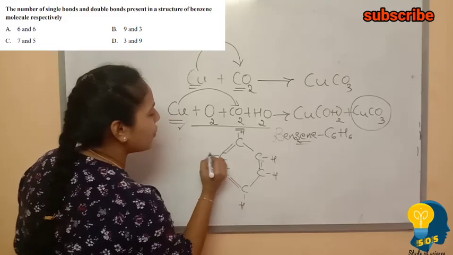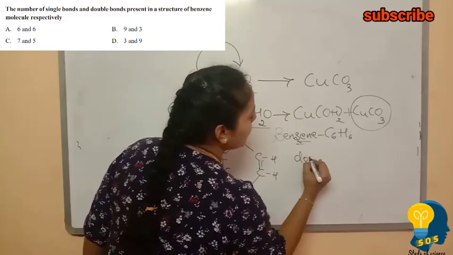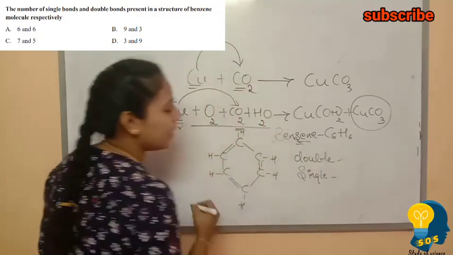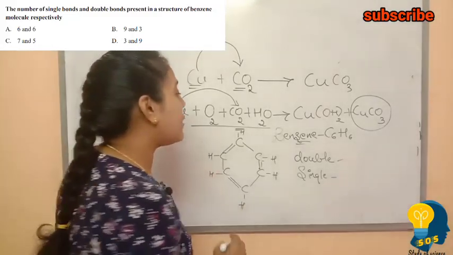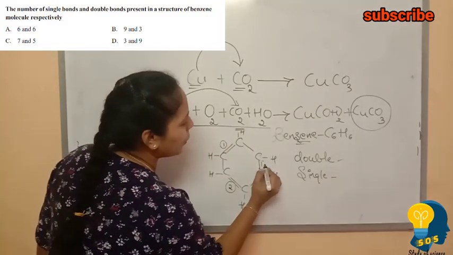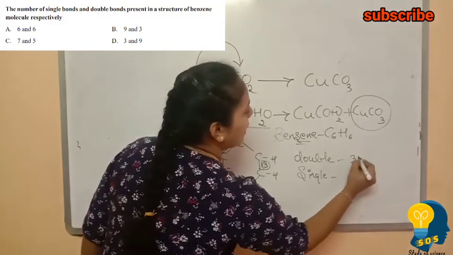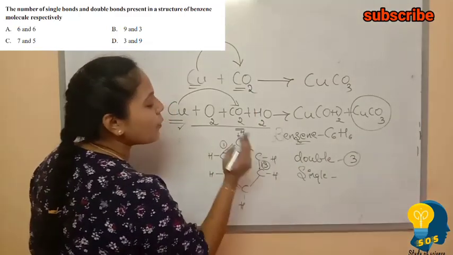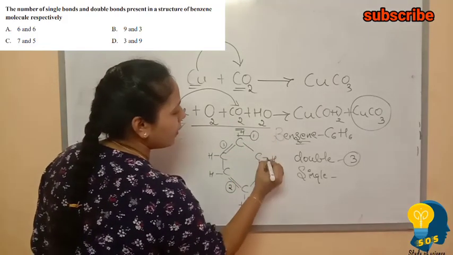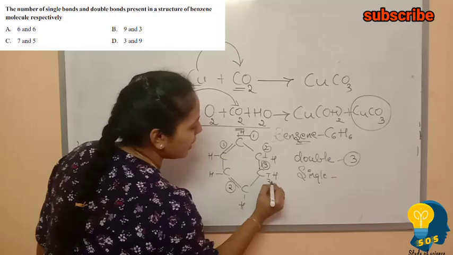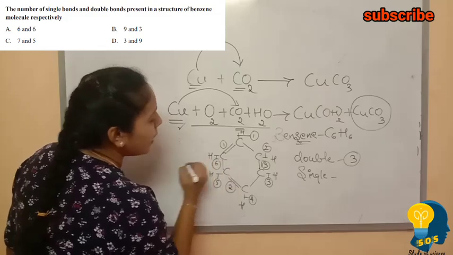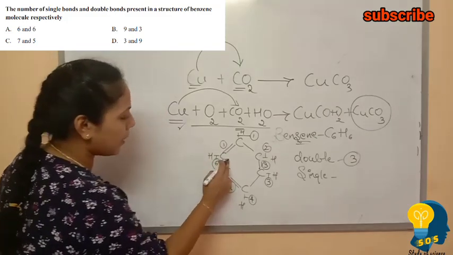As per your question, you have to find how many double bonds and also how many single bonds are there. Let us find out first the number of double bonds. You can see there is 1, 2 and totally 3. 3 double bonds are there. Let us first check the number of single bonds present between the carbon and hydrogen. It starts from here 1, 2 and then 3, 4, then here it is 5 and here it is 6. Totally there are 6 single bonds between the carbon and hydrogen.